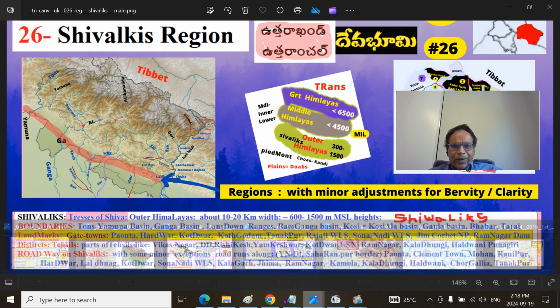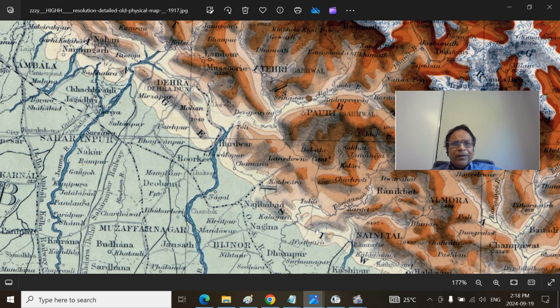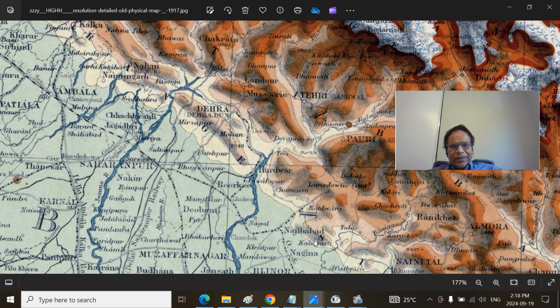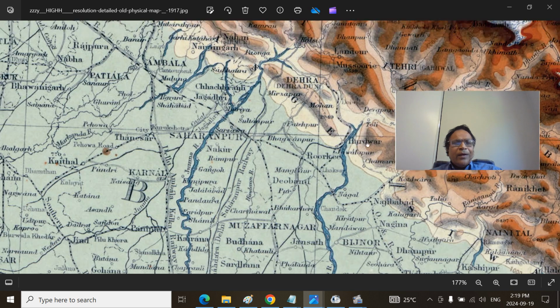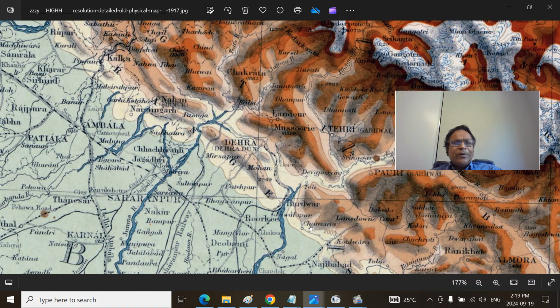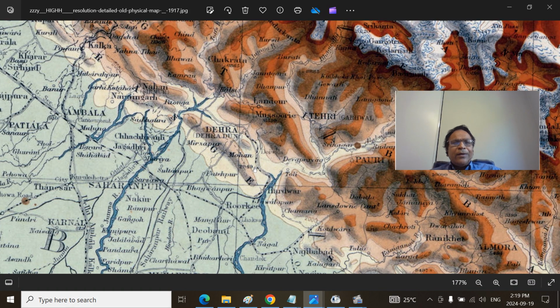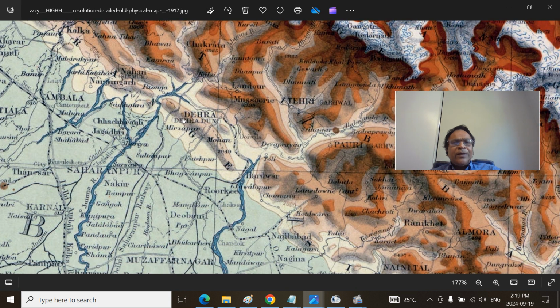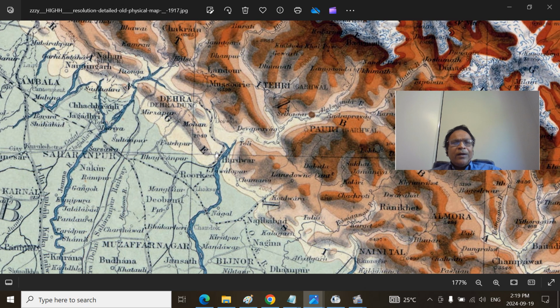We can look at the map here. Remember, Shivaliks are around 350 meters to 1500. And always remember the landmarks, the Yamuna River here, Dehra Dun, with the Shivaliks you can see here. In the Dehra Dun district, Paonta will be somewhere here. And the Ganga River cuts on the eastern part of Shivaliks. You see, Haridwar Rishikesh here, Paonta Sahib there, and Yamuna Nagar will be there.